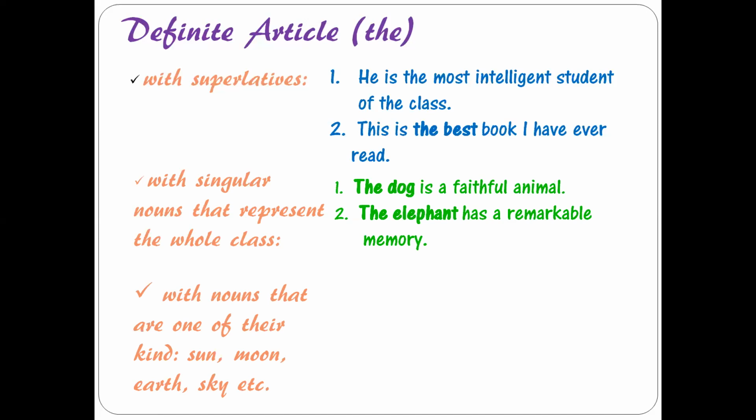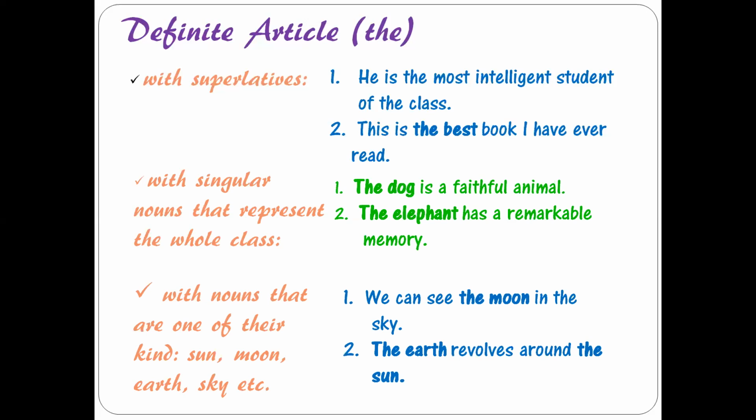Another one is, it is used with nouns that are one of their kind. One of their kind means they are only one, like sun, moon, earth, sky. So those nouns which are one of their kind, before them we always make use of the. Like we can see the moon in the sky, the earth revolves around the sun. So in these cases, we are making use of article the because we are talking about nouns which are one of their kind.